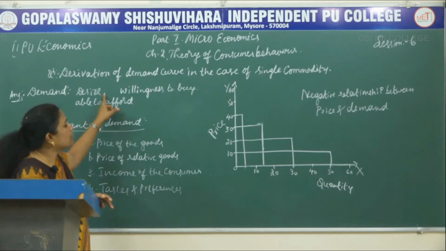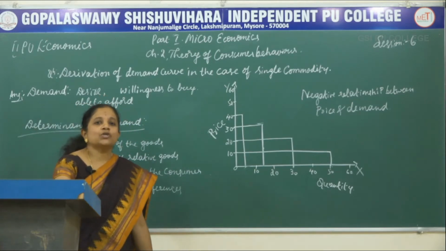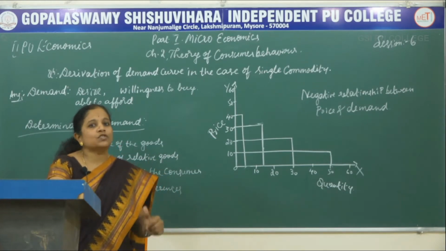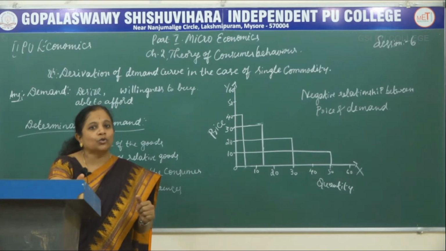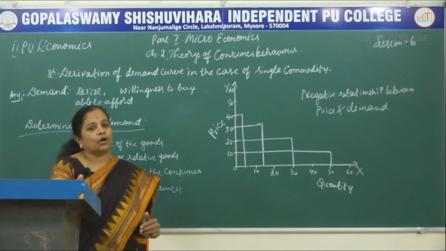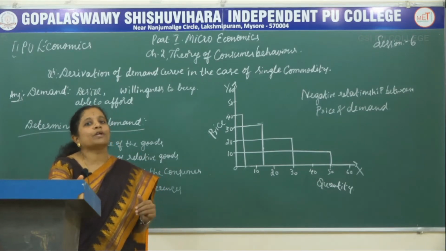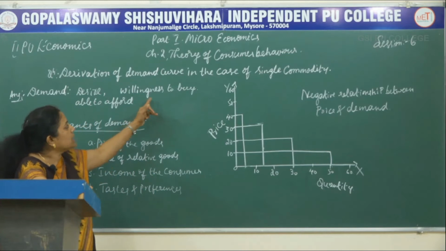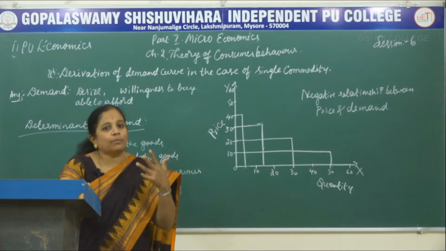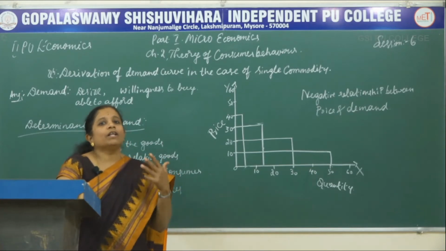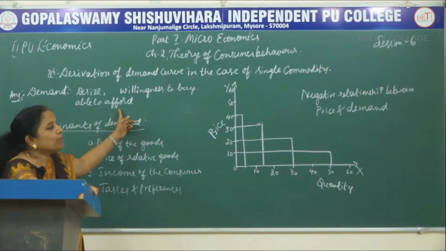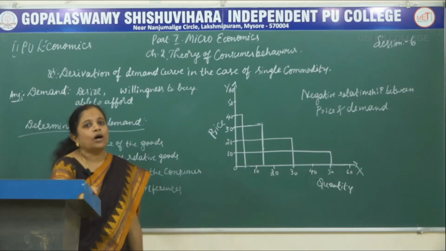Here the first one is desire. Being a consumer, I should have the desire to buy that product or the desire to have the utility of that product. The second important component of demand is the willingness to buy. If I have the ability to afford, then the willingness will come on its own. So, the third component is the ability to afford.